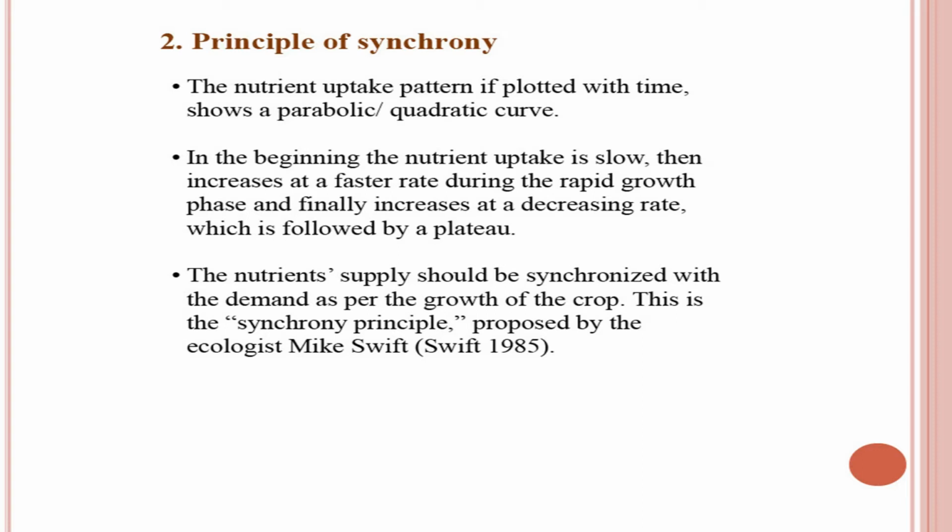I explained in the beginning what a quadratic curve is. In the beginning the nutrient uptake is slow, then increases at a faster rate during the rapid growth phase, and finally increases at a decreasing rate, which is followed by a plateau. The nutrient supply should be synchronized with the demand as per the growth of the crop.